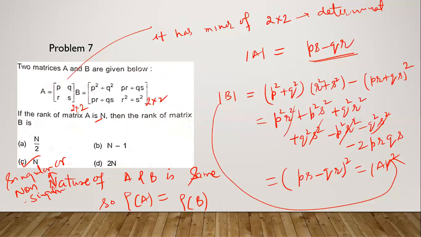In this case, the nature of B depends on the value of determinant of A.